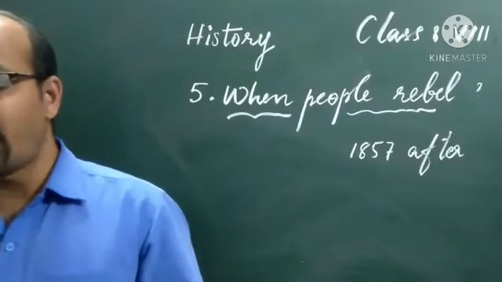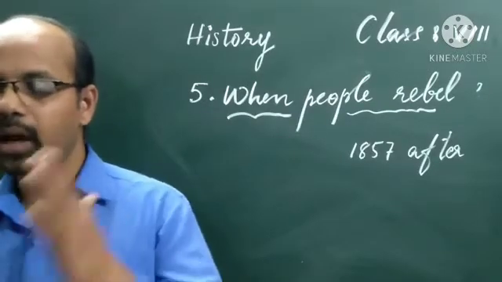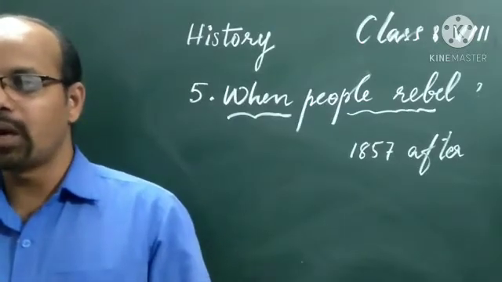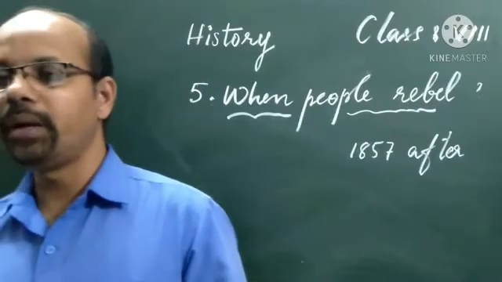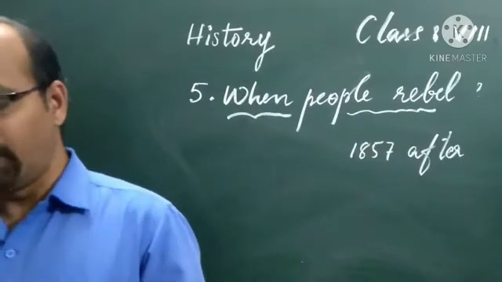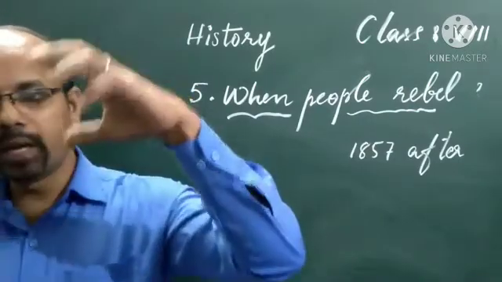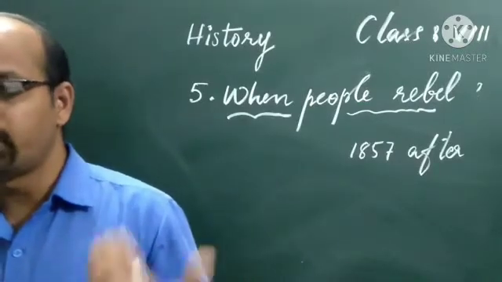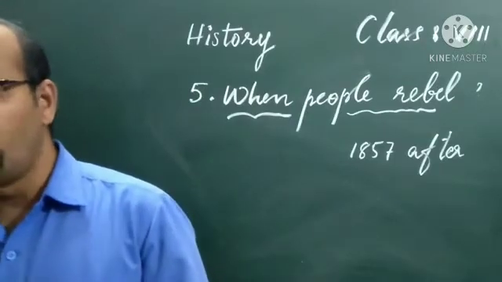Residents were stationed in many of the courts. We have already studied that the company sent a resident, the official authority of the East India Company, to reside in the court of the Nawab. So the freedom of the rulers was reduced. The resident controlled even the ruler, so the rulers lost their power and had no freedom.